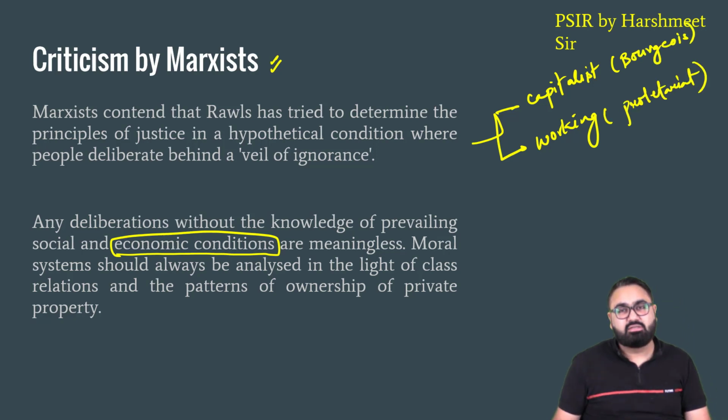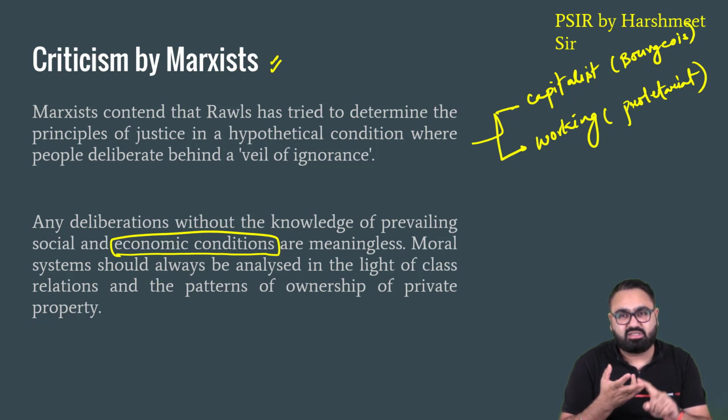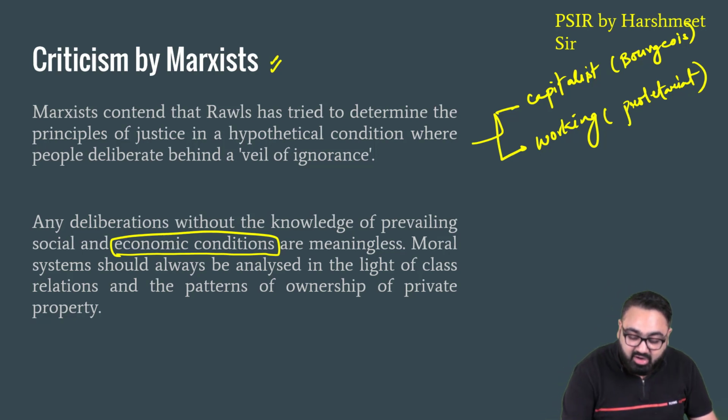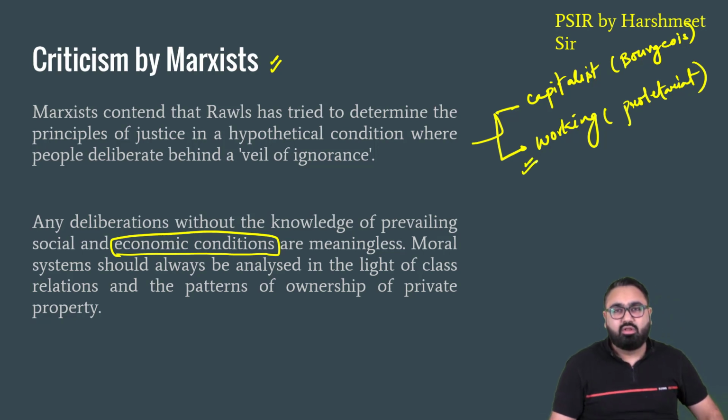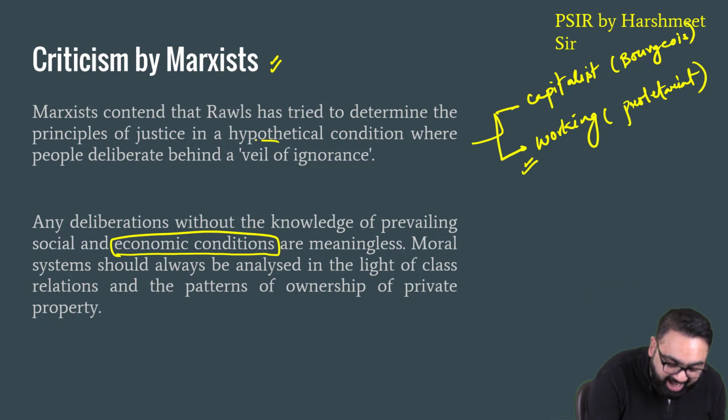As per the Marxists, everything in the society is controlled by the bourgeois, by the capitalist. Religion, education, economic system, politics, every single thing in the society is in control of the capitalist class. And without the working class getting their due, there will never be justice and fairness in the society. So in short, the Marxist thinkers were critical of his idea of the veil of ignorance.